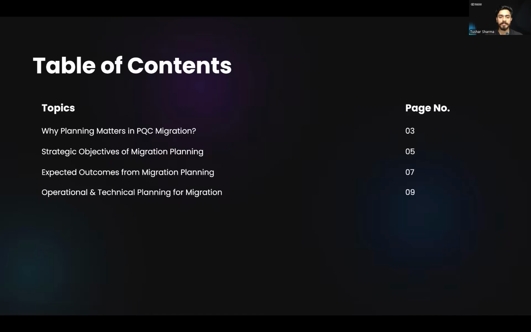Here's how we will move through this discussion. First, we will examine why structured planning is absolutely critical for PQC migration. We will go through 6 core reasons why planning is essential. Then we will look at the strategic objectives that guide this planning phase. We will look at 4 core objectives that planning should achieve. After that, we'll define the measurable outcomes that indicate successful preparation. We will see 5 outcomes that planning should produce. And finally, we will explore operational and technical planning, covering both business process coordination and deep technical execution. By the end of this discussion, you will have a clear understanding of how to transform quantum risk insights into an actionable governed migration roadmap.